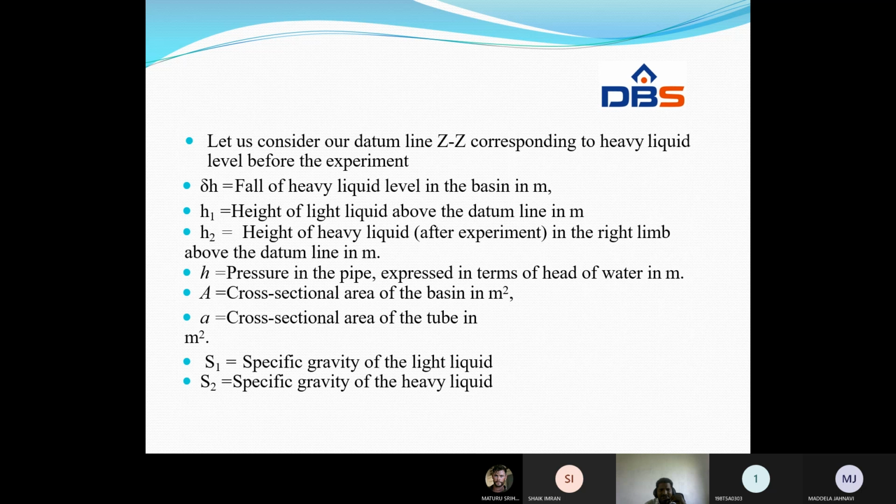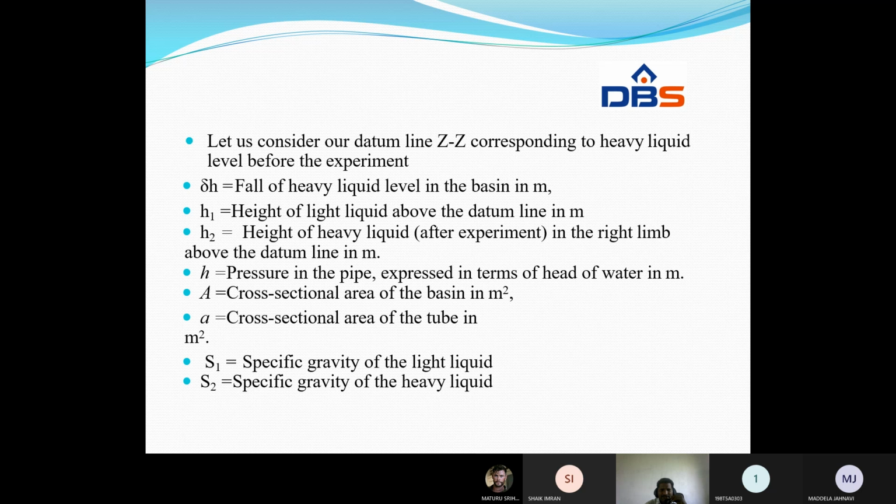Let us consider our datum line ZZ corresponding to the heavy liquid level before the experiment. Delta H is the fall of heavy liquid level in the basin. H1 is the height of the light liquid above the datum line.